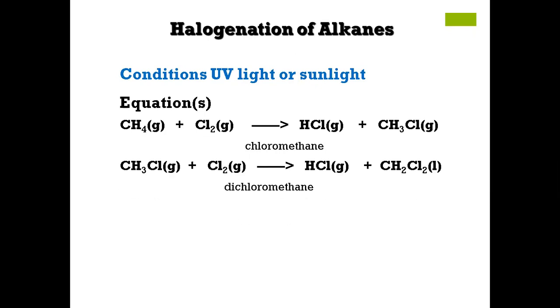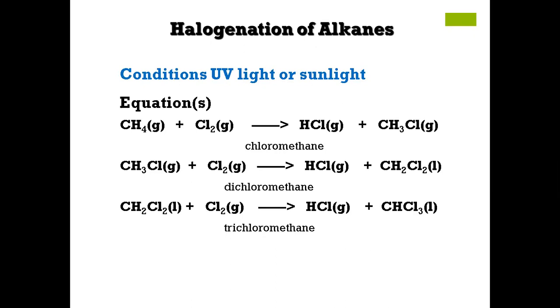Monochloromethane is going to react with more chlorine, and as a result dichloromethane is going to be produced. Why are we saying dichloromethane? Because two of the chlorine atoms replace the hydrogen. Very good. Because two of the chlorine are replaced, two chlorine are present in the structure, so di. That is why we say dichloromethane.